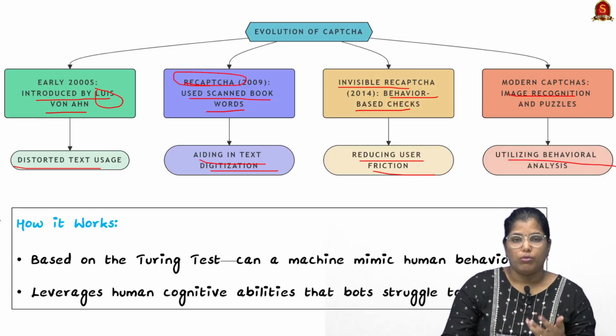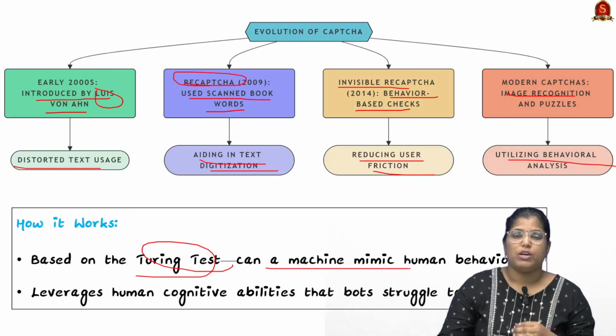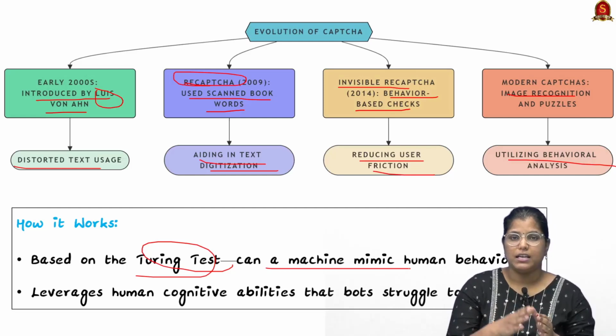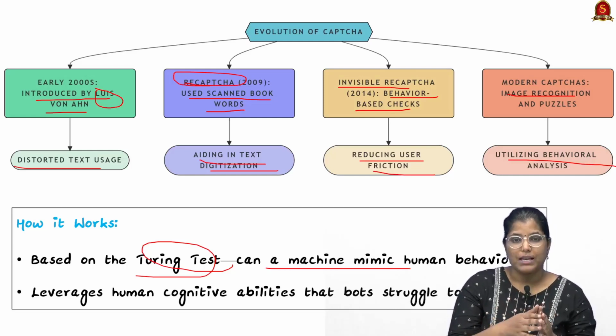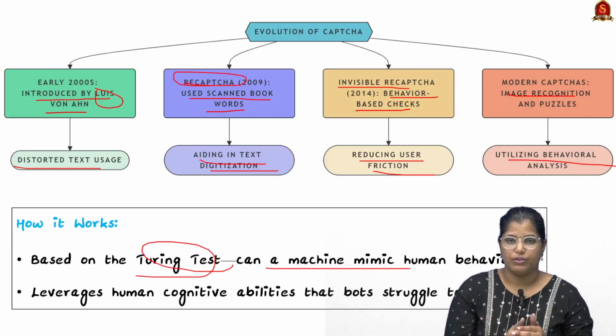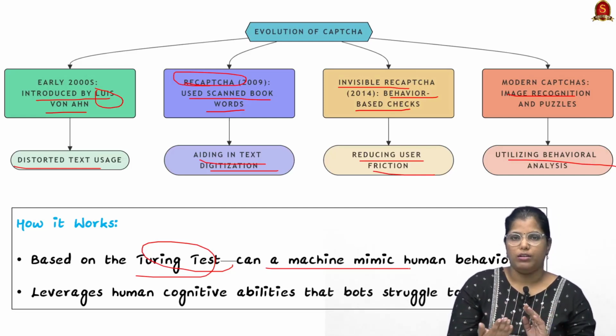Now we have to see how it actually works. It works based on the Turing test. The Turing test is nothing but: can a machine mimic human behavior or not? Through the Turing test, the website will identify whether the person in front of the website is a human or a machine.